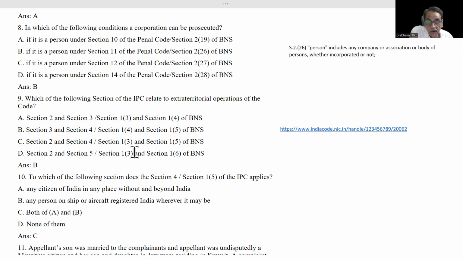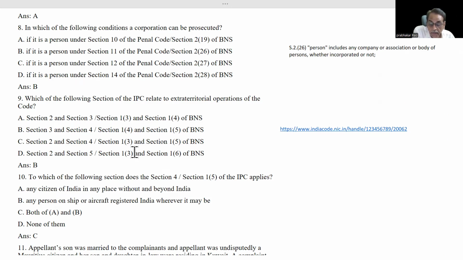And also, please remember, when we are talking about ship or aircraft, it is called admiralty jurisdiction. This word you have to remember, such a question may come in the MCQs. This Section 5B is applicable to Indian citizens as well as non-Indian citizens.